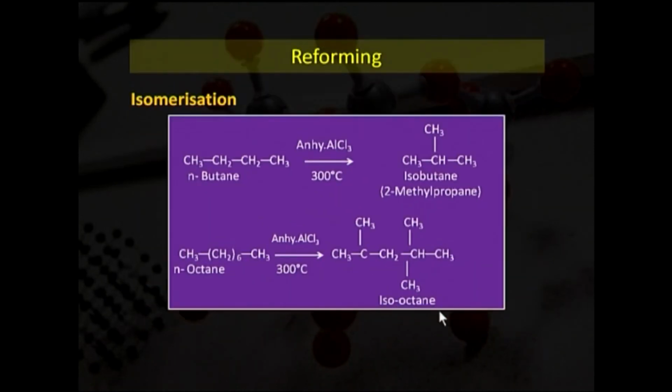Here is another example, normal butane in presence of anhydrous AlCl3 at higher temperature is also converting into branched, that is isobutane, or you may say 2-methyl propane. Now, in this reaction we are seeing that normal octane is further converting into a branched structure, that is isooctane, in presence of anhydrous AlCl3 and 300 degrees Celsius temperature, that is higher temperature.